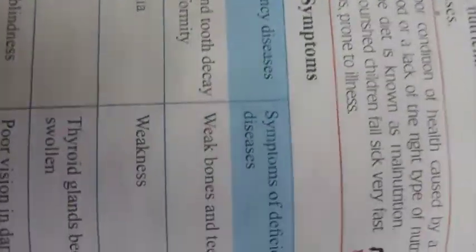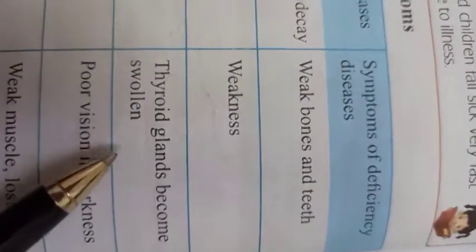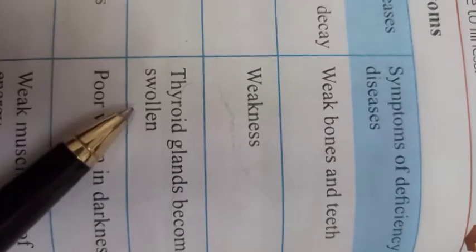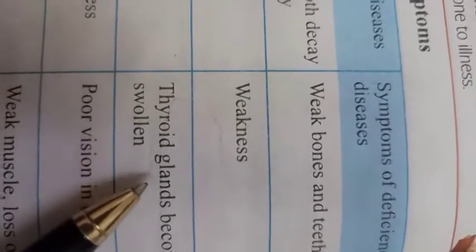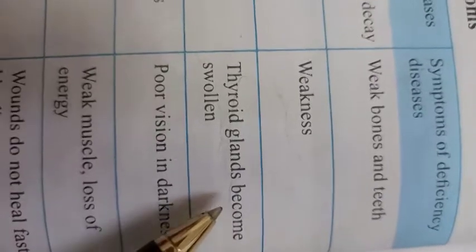So, what are the symptoms? Thyroid glands become swollen. The gland which is present in our neck is called the thyroid gland, and that becomes swollen.